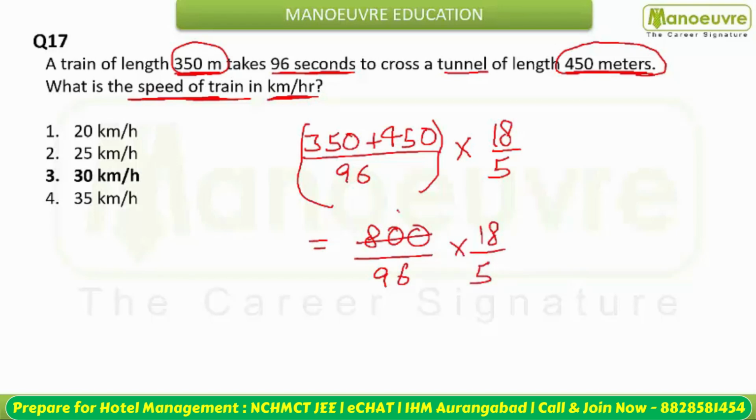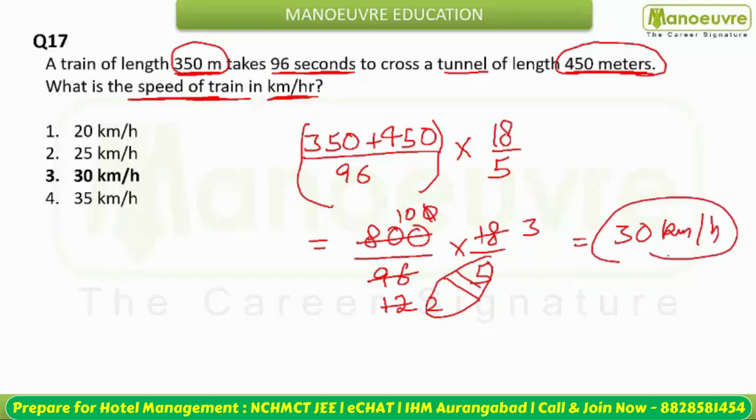Cancel 800 with 8, this is going to be 100. This is going to be 12. Cancel with 6, this is 3, this is 2. 5 into 2 is 10, and 10 cancels, this is going to be 0, and speed is 3 into 10, that is 30 kilometer per hour. So option number 3 is going to be your answer here.